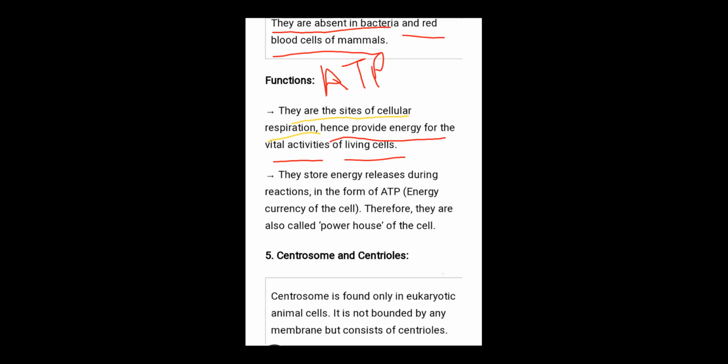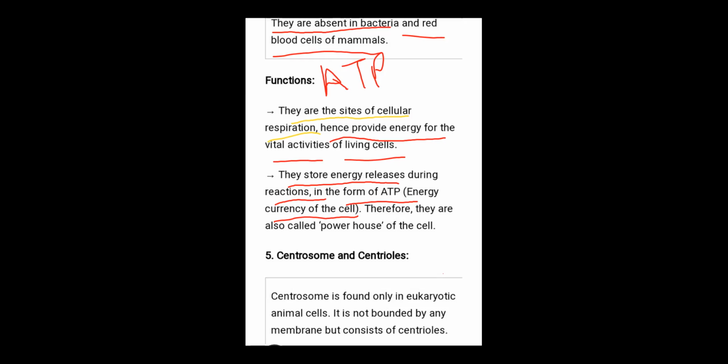Is it clear? Next, it stores energy released during the reaction in the form of ATP, the energy currency of the cell. Sorry, one thing more. It is also known as the powerhouse of the cell because it stores energy in the form of ATP also. ये energy release भी करता है during the reaction in the form of ATP. That is why ATP is known as the energy currency of the cell.